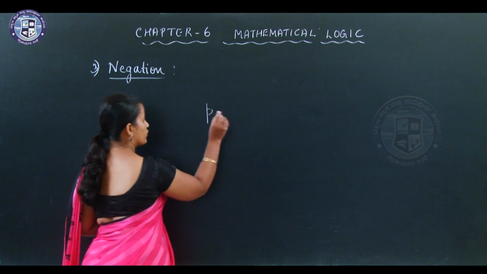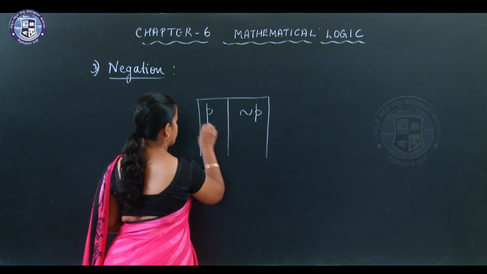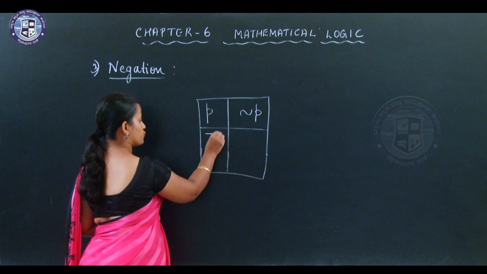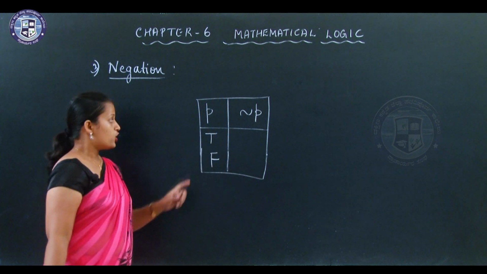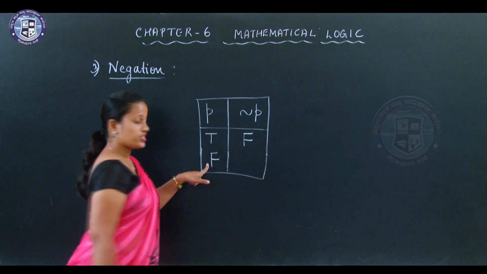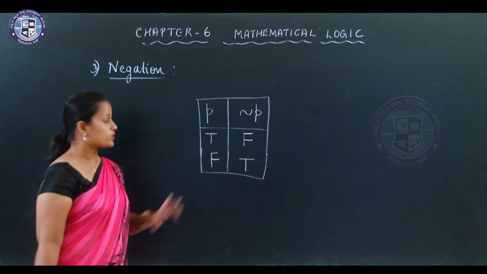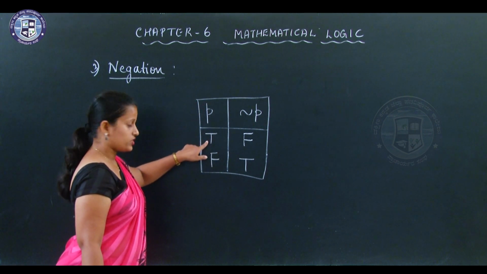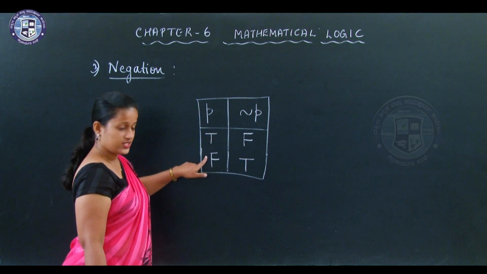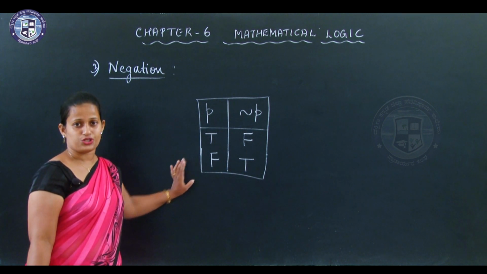So in negation you have only one proposition, the negation of P. So only two things. The given proposition can either be true or false. So the negation of true is false, negation of false is true. So this is the truth table for negation. This is very simple. If the given proposition is true, then its negation will be false. If the given proposition is false, then its negation will be true.